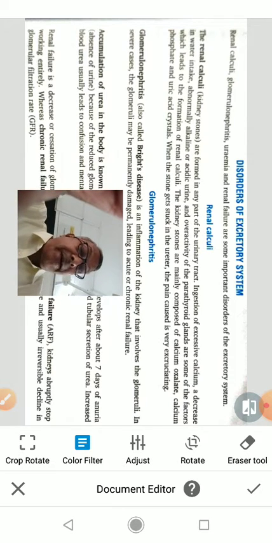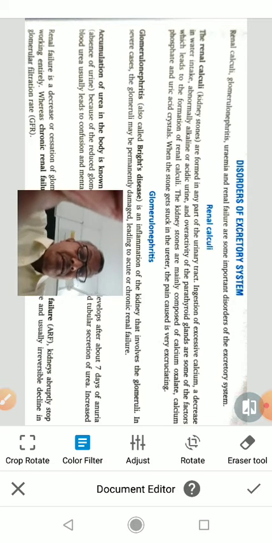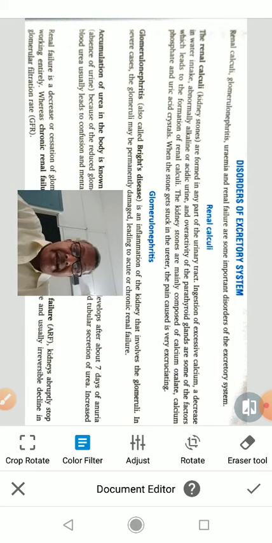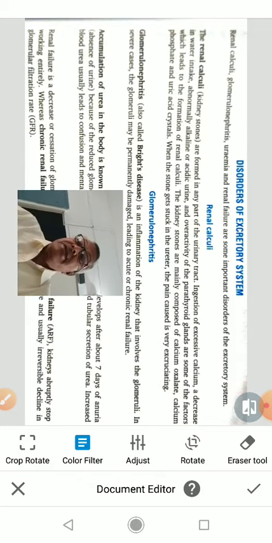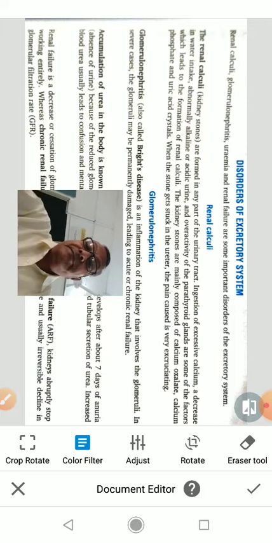So when there is the formation of glomerular filtrate, only water, nitrogenous waste, and excess of salt filter. But when there is inflammation in the glomeruli, blood and protein also filter. So in this disease, as I told, glomeruli may be permanently damaged and kidney may fail.